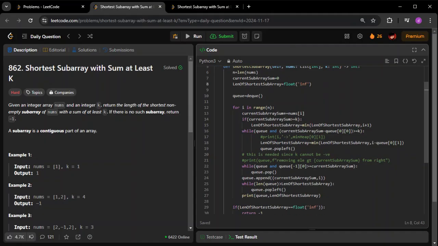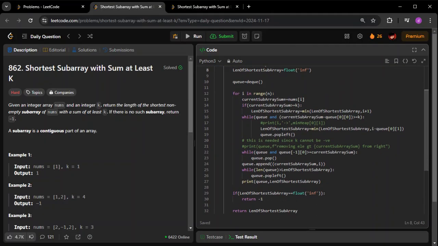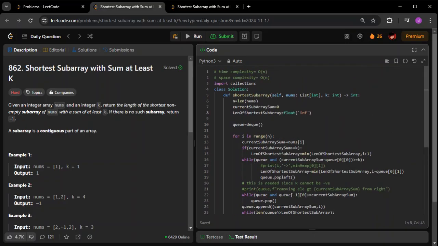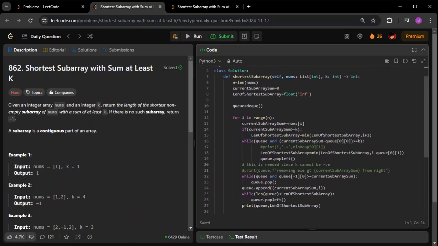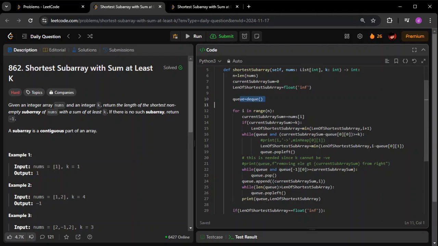Here I'm not using any heap or any sorting. We are not doing any sorting here, so that is why the time complexity is improved to O(n). You'll get to know how it works. We are basically using a deque. The advantage of a deque is that when you append an element or pop an element from the end, it is fine. But when you insert or pop an element at the left, that is the zeroth index, it takes O(n) time in the case of other structures like a list.